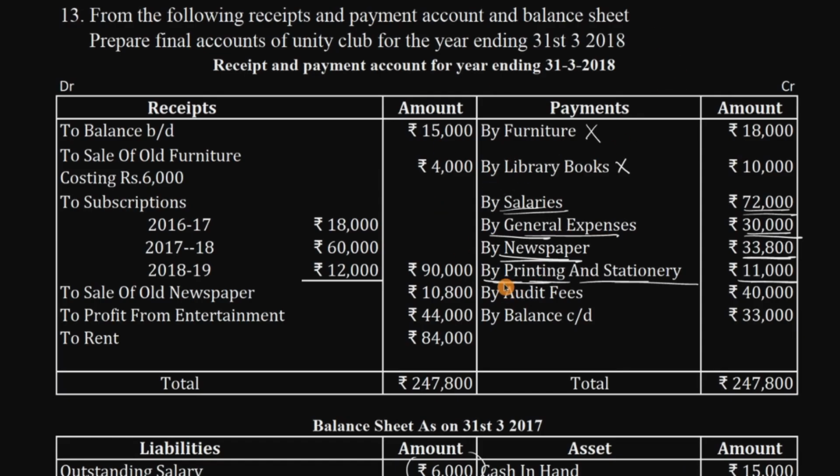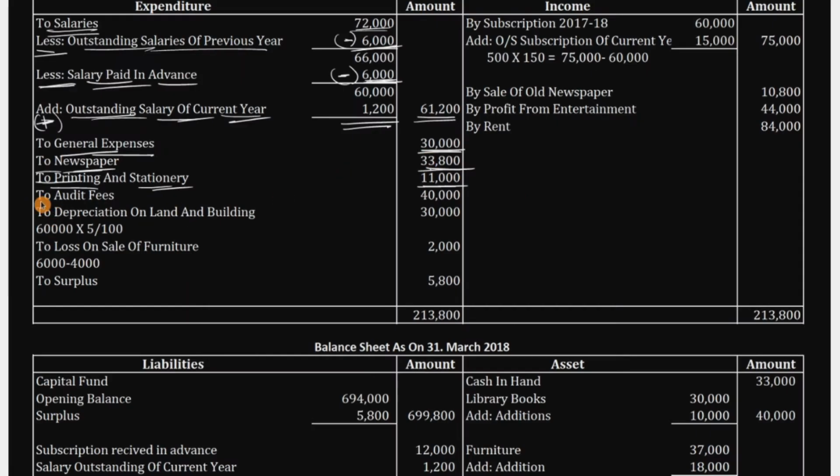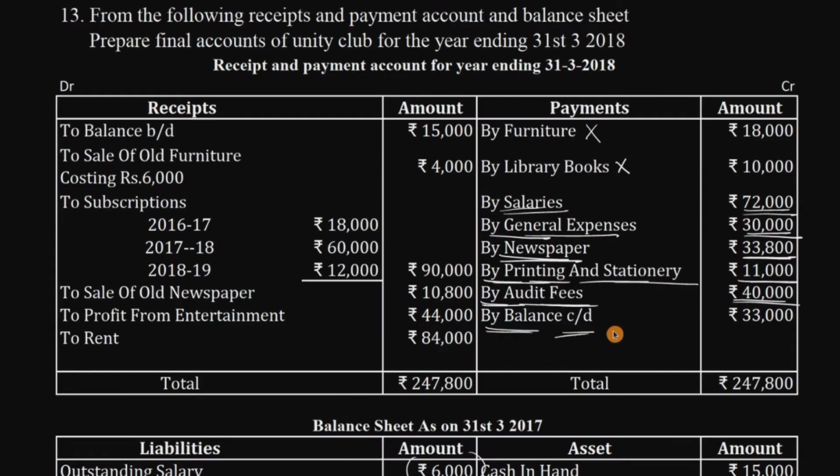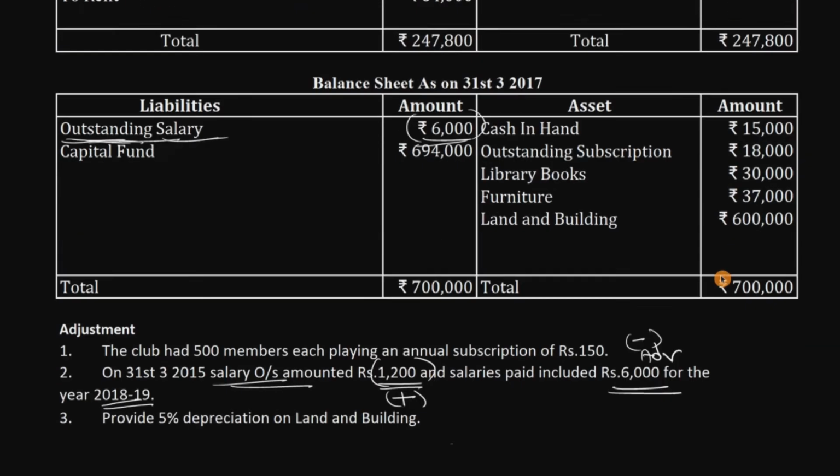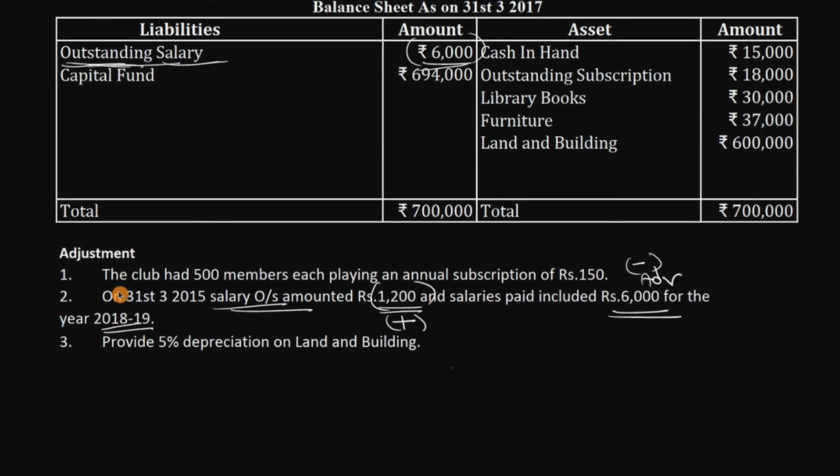Again come back to the receipts and payment account. By audit fees 40,000 is there, so same, it's making our work easy. To audit fees 40,000. Again come back, by balance carried down, this is a balance sheet entry, you should not consider it here now. Then look, what are the other items we should consider? We should consider this 5% depreciation on land and building. This is an expense.